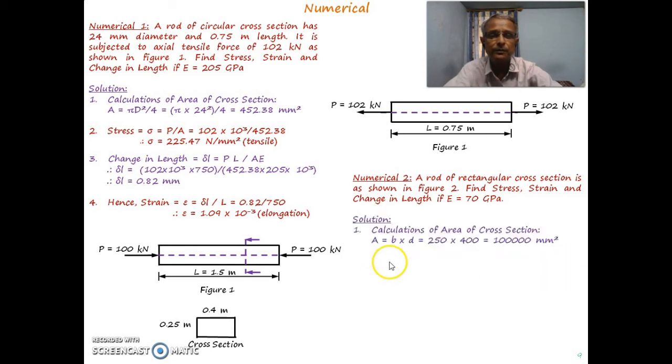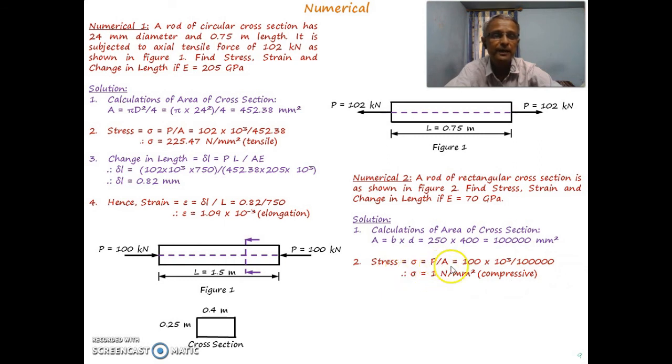Again we will go through the calculation of area of cross section. As this is a rectangle, the area of cross section is B into D, so that is 250 into 400 in millimeter. This given is in meters, so in millimeter it gives this calculation in mm square. Now you can analyze stress.